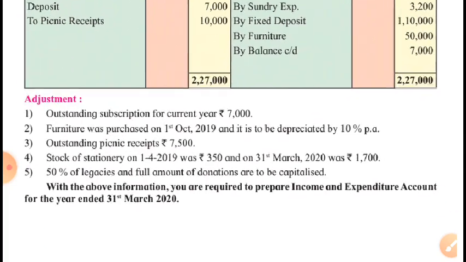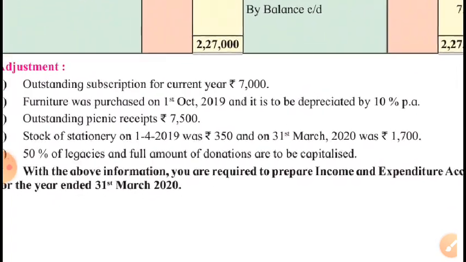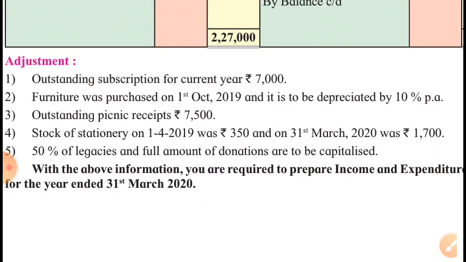Now adjustments. Outstanding subscription for the current year. It is of the current year. It will be added to the current year subscription on the income side, and it will be shown on asset side. This is the income accrued, earned but not received.